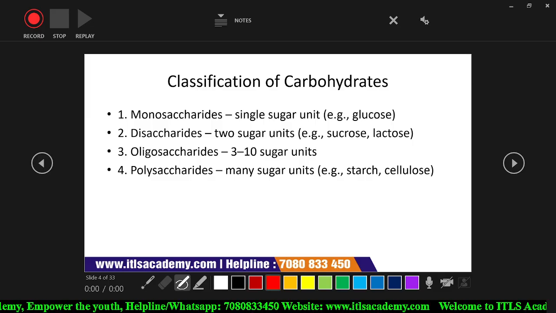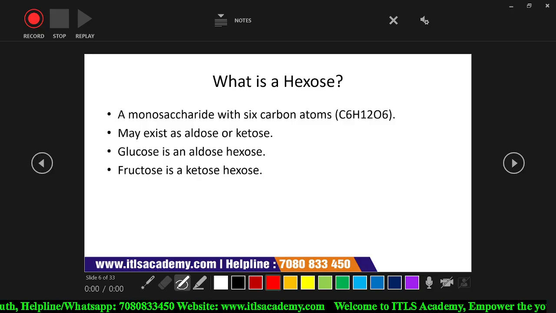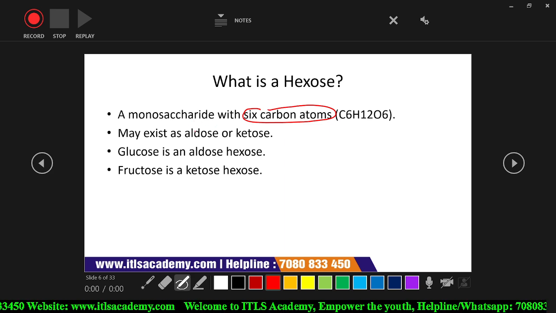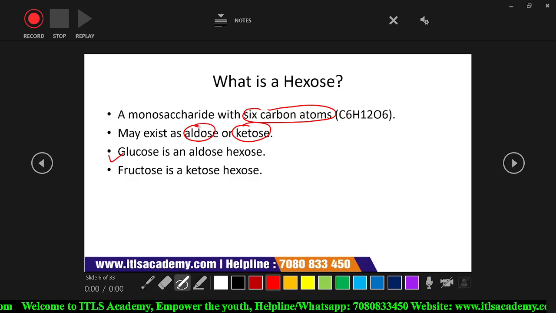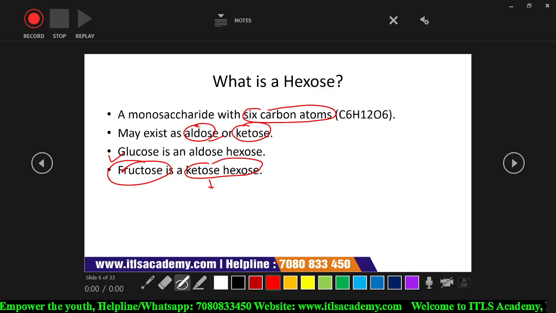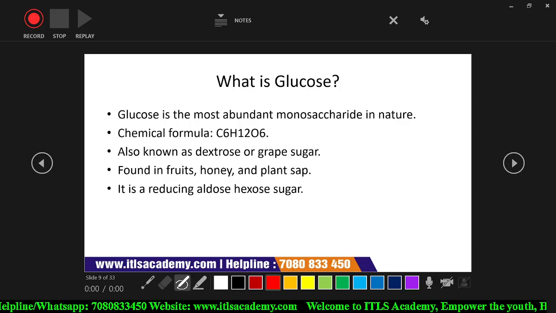Classification of carbohydrates we have already discussed, so we are not discussing it here. Monosaccharides we have already discussed. Hexose means that 6 carbon atoms are present, and it can exist either as an aldose or a ketose. When it is present as an aldose, the example is glucose, which means the aldehyde group is present. Ketose hexoses mean that the keto group is present, for example fructose. Aldose sugar and its structure we have already discussed. Come to this topic.